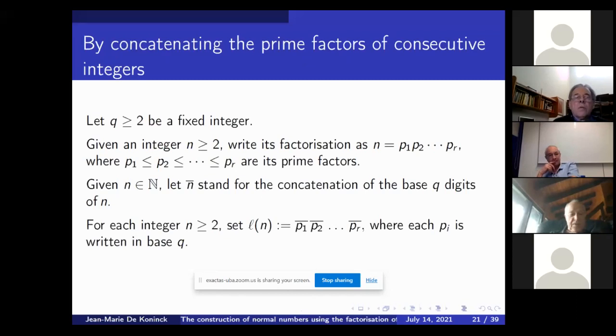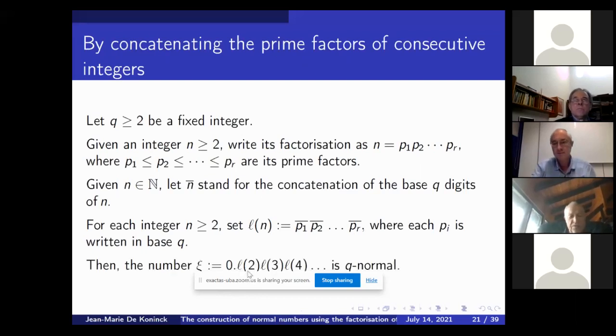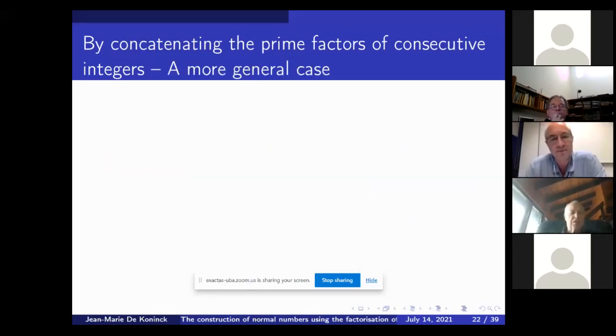Given an integer n, write the digits of P1, the digits of P2, and the digits of PR, and concatenate that, and you obtain a function L of n whose values are digits. If you concatenate those values L of 2, L of 3, L of 4, and so forth, you again obtain a q-normal number. So this is a more natural way of creating a normal number using the factorization of integers.